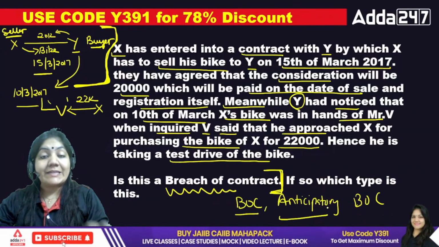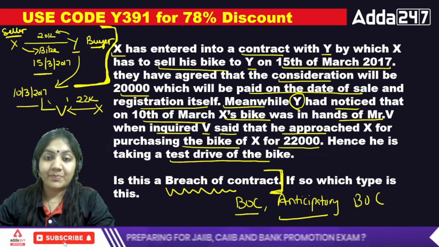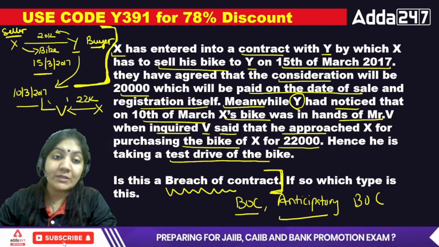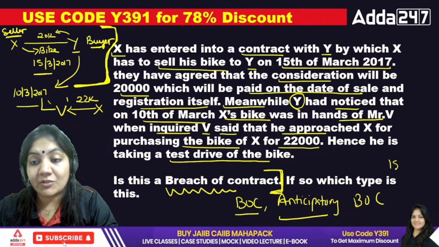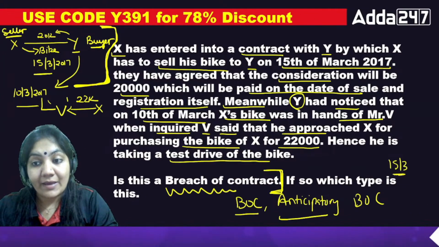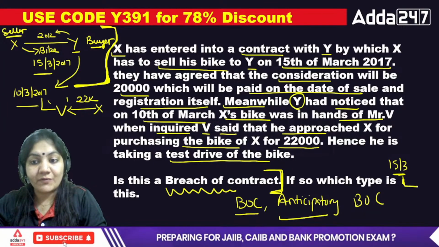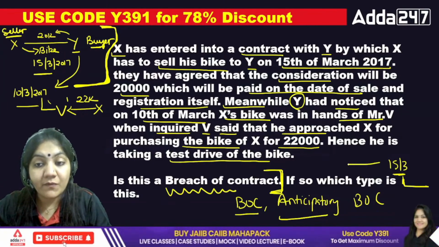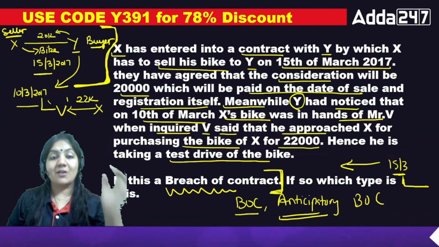Because it is done before the contract is due to be performed. The contract has to be done on 15/3, and it was done before 15, so that's what is called anticipatory breach of contract. So this is the right answer.